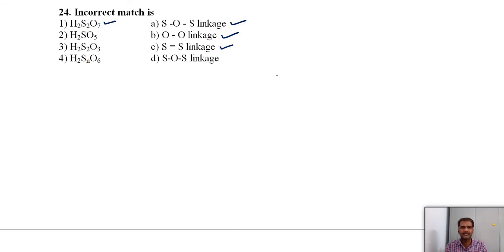In the case of polythionic acid, we have sulfur-sulfur bonds only. It may have n number of sulfur atoms in between two sulfurs. This is a polythionic acid. No S-O-S linkage here. We have only S-S linkage. This should be the answer.